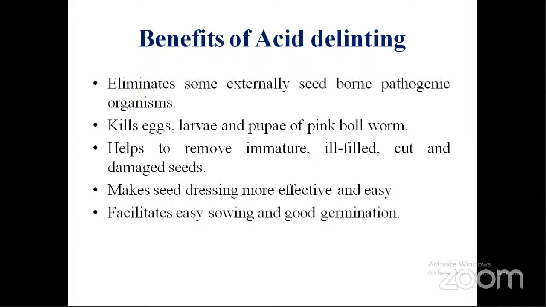There are many benefits of acid delinting. First, it eliminates some externally seed-borne pathogenic organisms. And pink bollworm lays eggs on this fuzz only. So if we digest or remove the fuzz, we can kill the egg, larva and pupa of pink bollworm. It helps to remove immature, ill-filled, cut and damaged seeds, and makes seed dressing more effective and easy. If that fuzz is present, it interferes with the seed dressing operation, and delinting facilitates easy sowing and good germination.